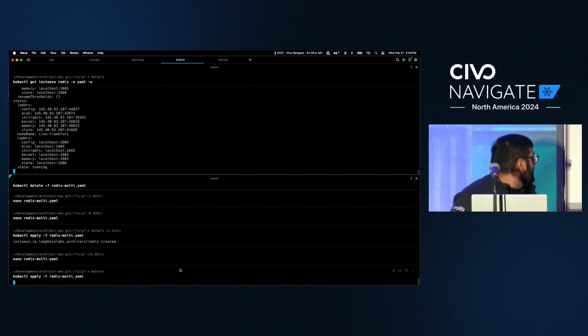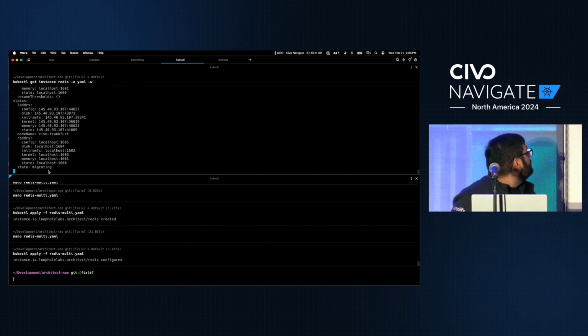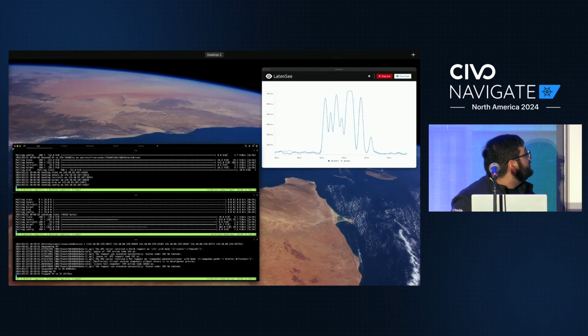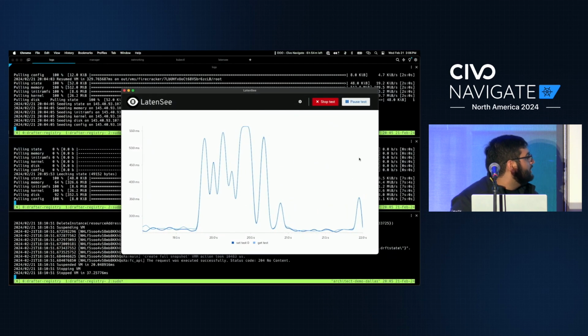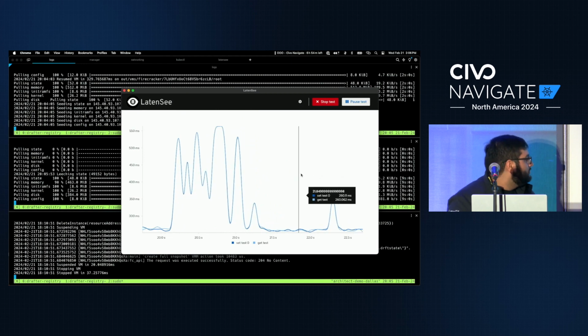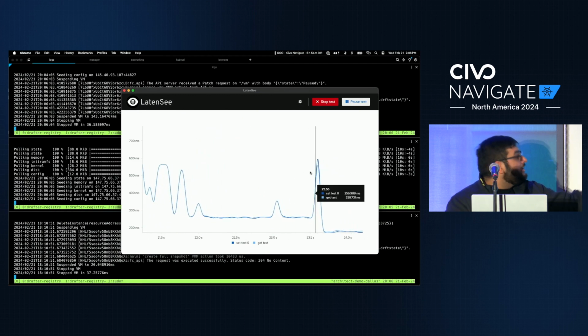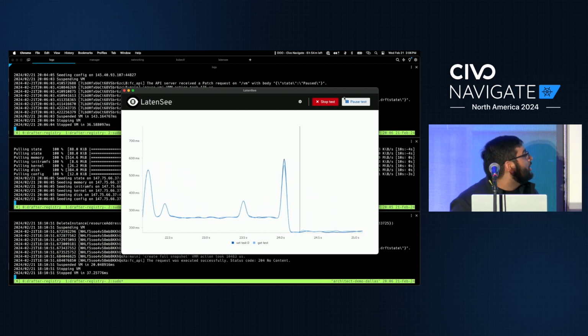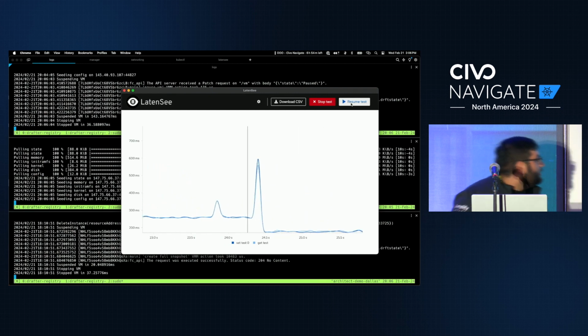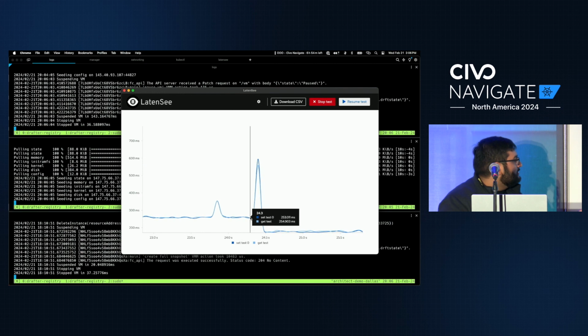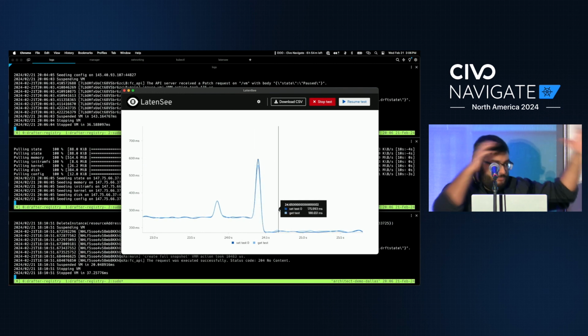Cool. All right. So you can see that we've moved into the migrating stage. We're starting to pull the data in the background. Obviously, everything's still working. You can ignore that latency. That's just the hotspot being weird. And right there, the migration just triggered. And we see a very interesting shape in our graph, right? Not only have we actually moved the instance, this was our stop and copy phase that we're seeing here. That's the spike. We're moving the data, we're reconfiguring the global network, we're doing all of those things.